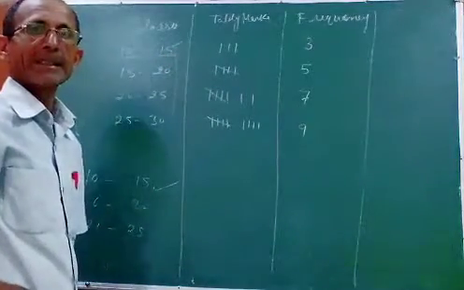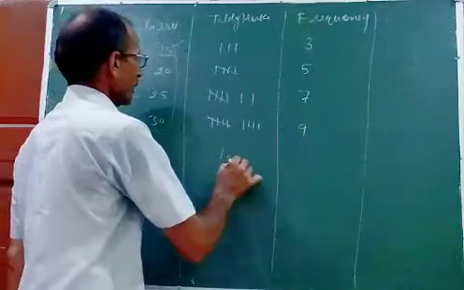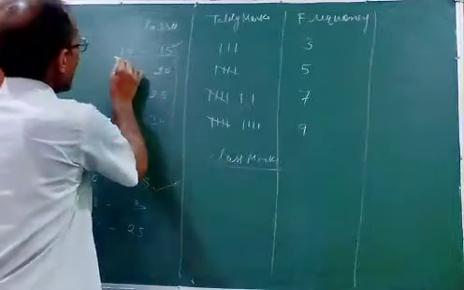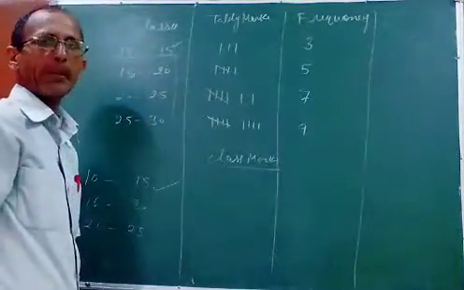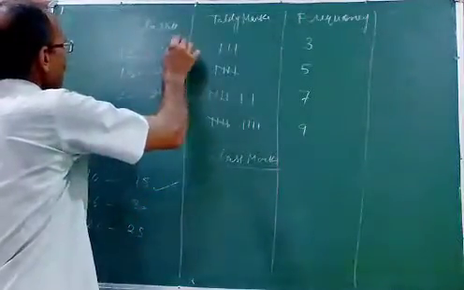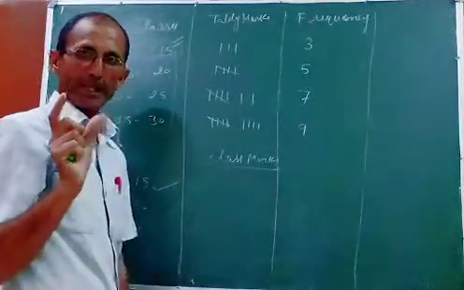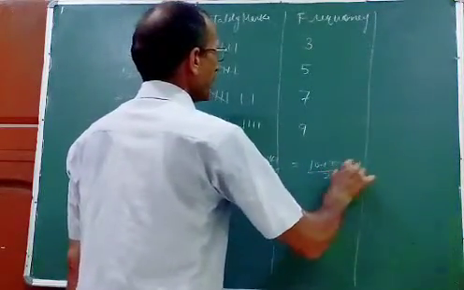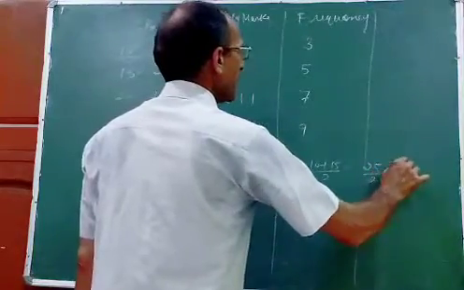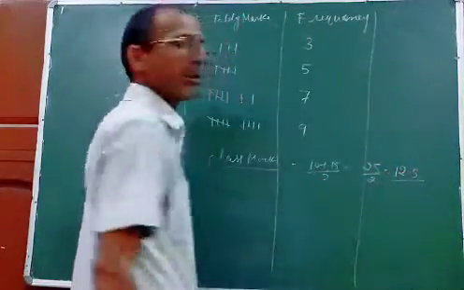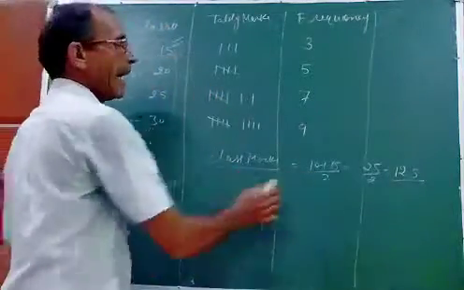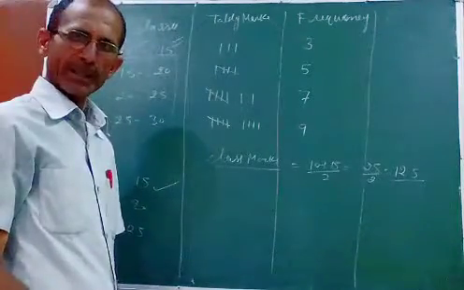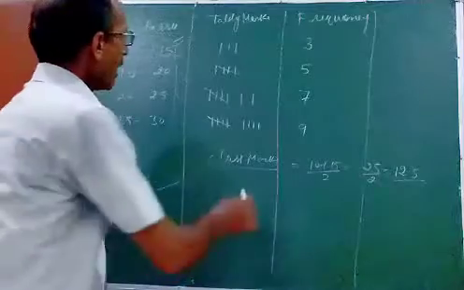Next point is class marks. Focus on this side, class mark. What is class mark? It means the average of lower and upper. Lower is 10 and upper is 15, so there are two values. The average will be 10 plus 15 by 2, which is 25 by 2, which is 12.5. So this is the average, lower plus upper. Is it clear? Now this is called class mark.